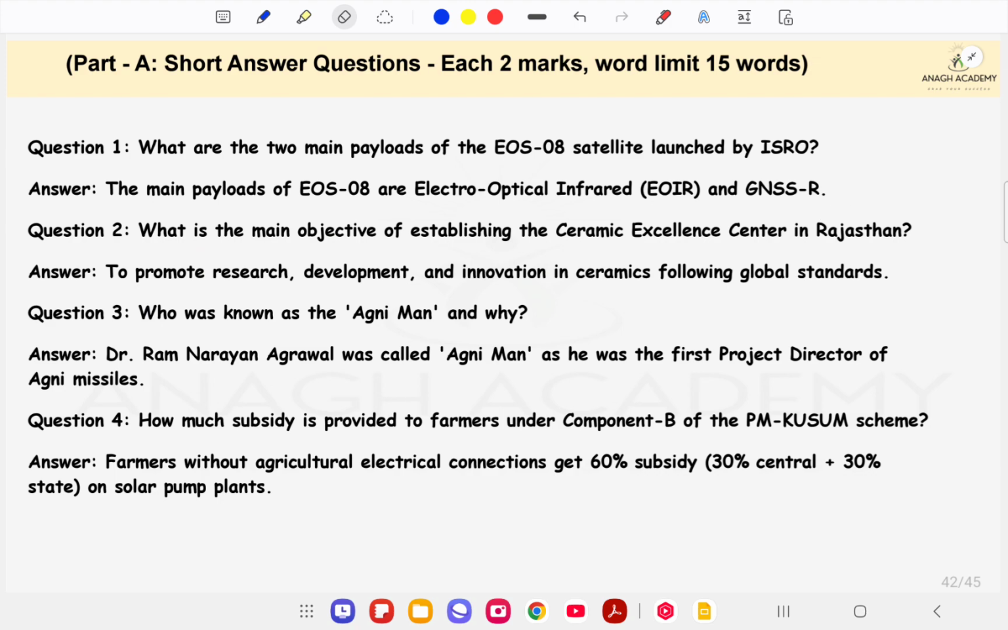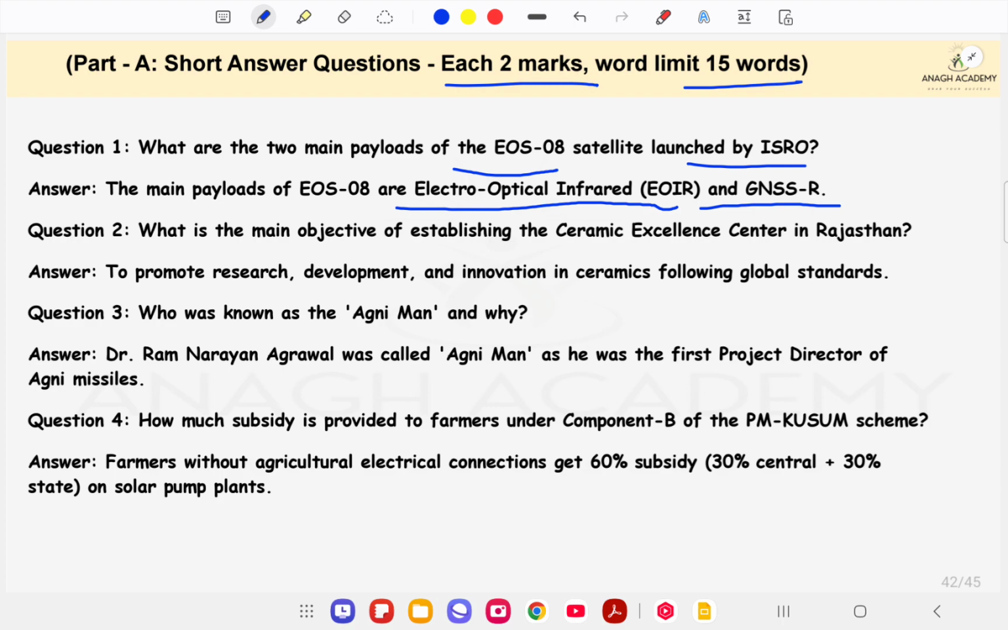Okay, first question is of 2 marks and 15 words. What are the two main payloads of the EOS-08, Earth Observation Satellite, launched by ISRO? So the two main payloads are the Electro-Optical Infrared, EOIR, and GNSS-R. GNSS-R is Global Navigation Satellite System Reflectometry.